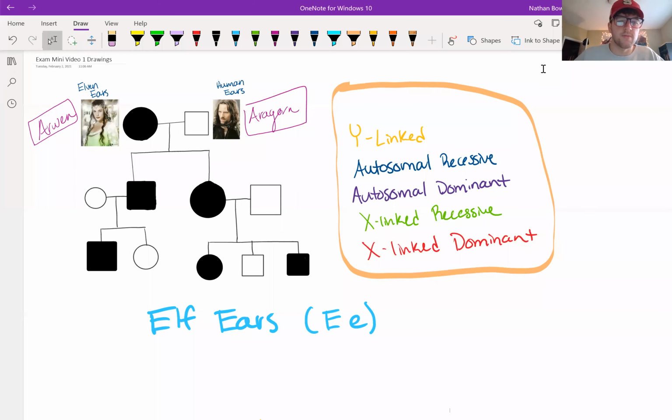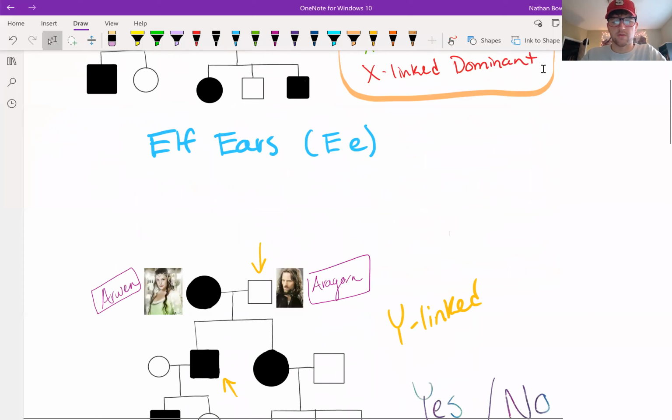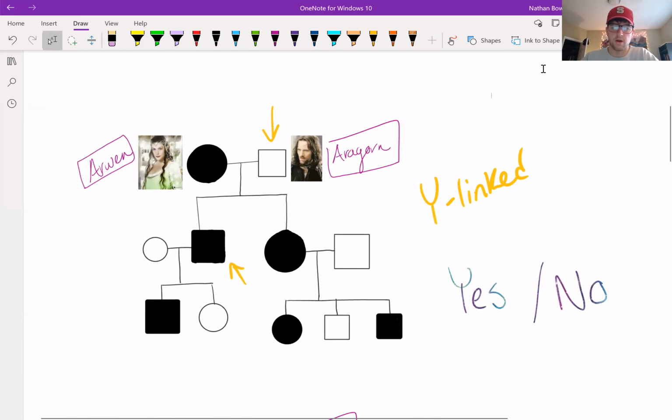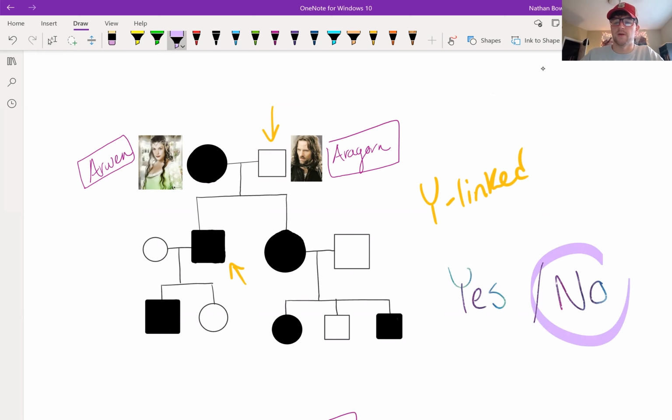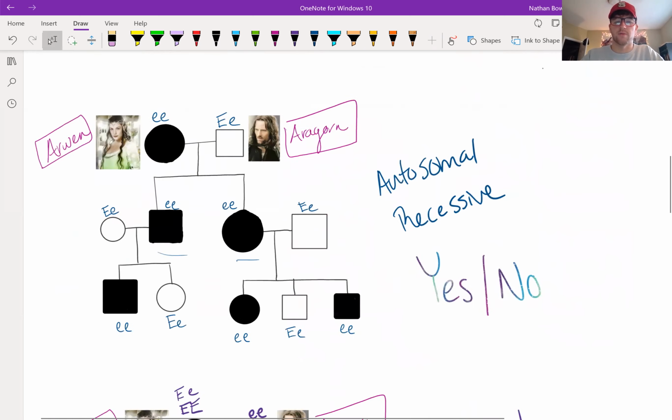So today I'm going to be showing a pedigree analysis between Arwen and Aragorn, which are two characters from Lord of the Rings. And we're going to be looking at elf ears for these methods of inheritance. So if elf ears were Y-linked, then that means Aragorn would have to pass on this trait on the Y chromosome. Aragorn does not show this trait. His son does. Therefore, this trait cannot be Y-linked.